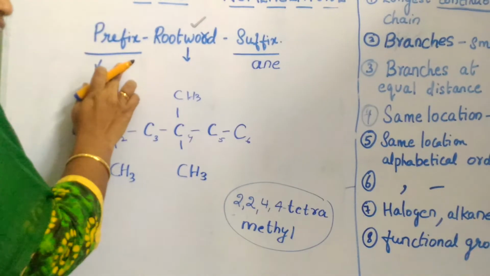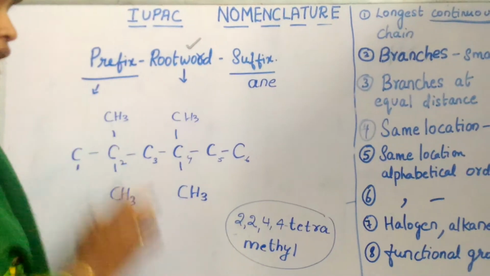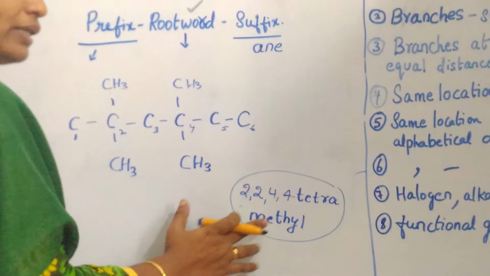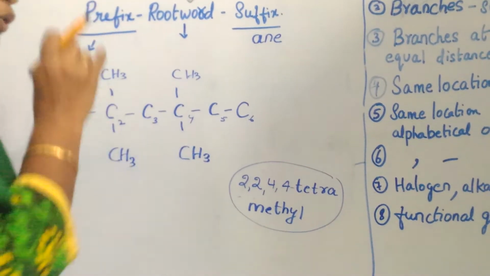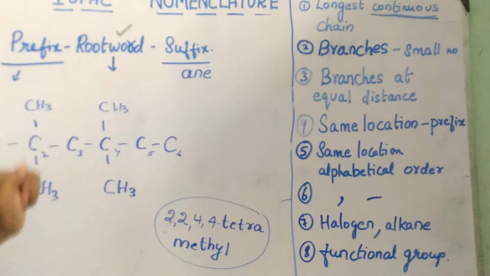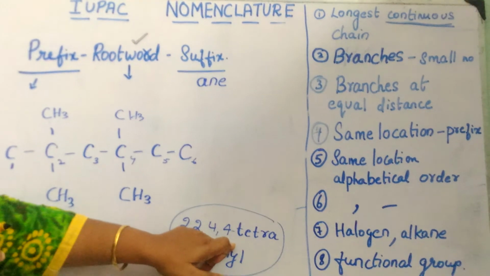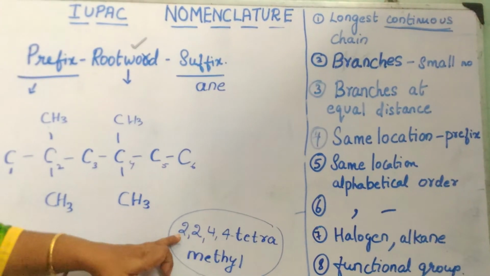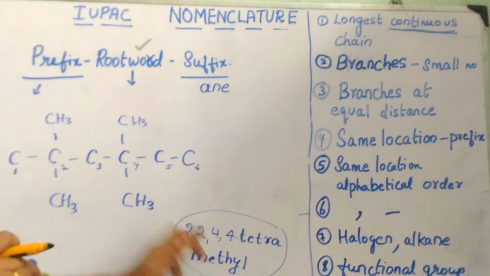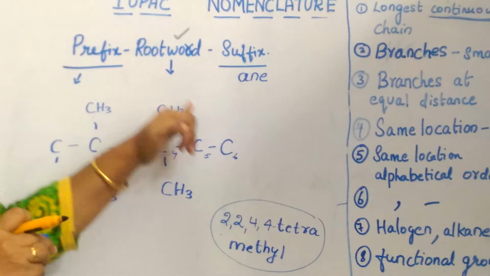Now this together forms our prefix. So what is our prefix? I have already told you it is the substituents and the alkyl group. What is the alkyl group here? Methyl. The substituent is nothing but the methyl. What are the positions where it is found? It is found in positions 2 and 4. How many methyls are there? 4. So all 4 positions have to be specified. It is very important that however many branches there are, the positions have to be definitely specified. So it is 2, 2, 4, 4, tetramethyl.